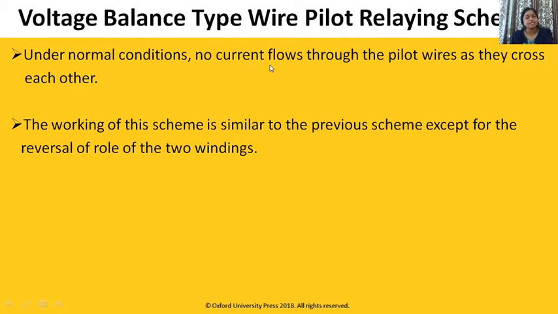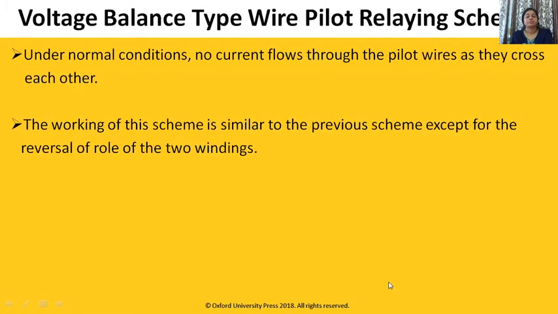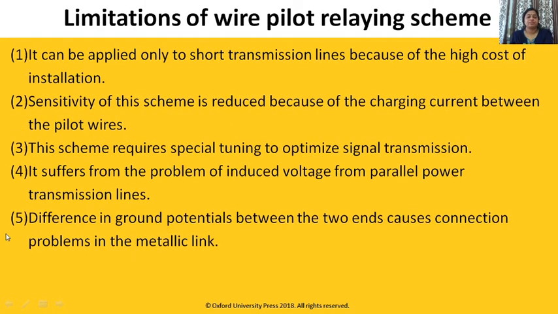Under normal condition, no current flows through the pilot wire as they cross each other. In the circulating current scheme, the wire is directly connected, whereas in voltage balance principle, they are crossly connected. The working of this scheme is similar to the previous scheme except for reversal of the role of two windings.